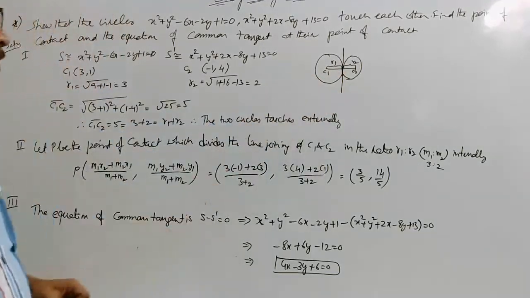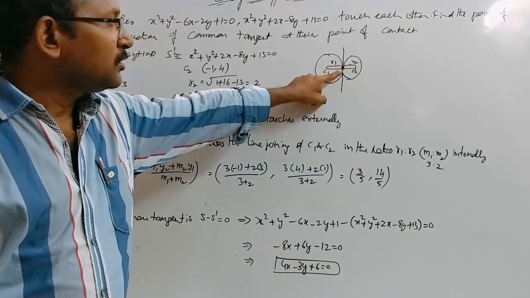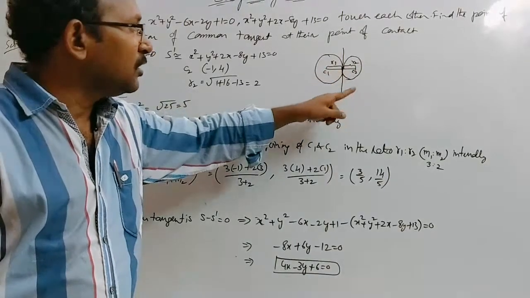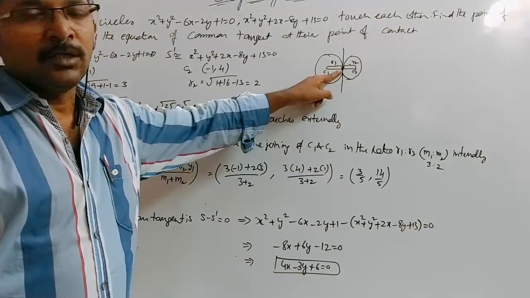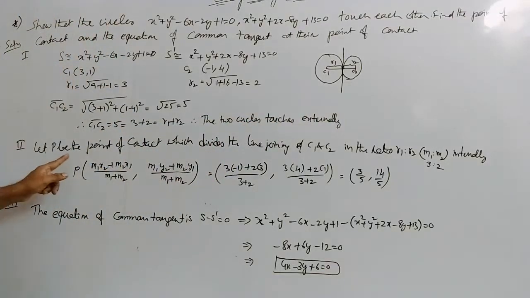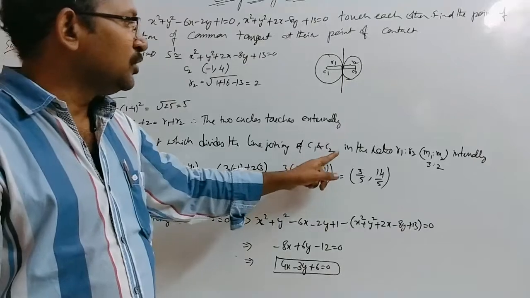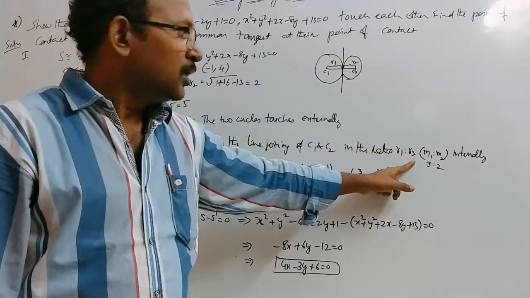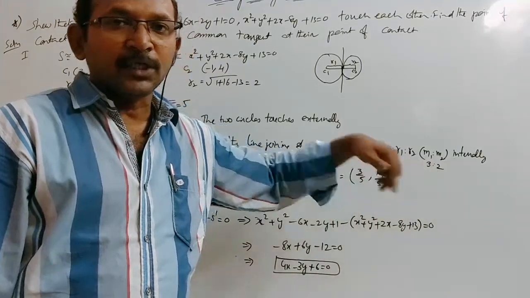Now let us find this point of contact. Since the two circles are touching externally, the point of contact is in between the two centers. That is, let P be the point of contact which divides the line joining C1 and C2 in the ratio R1 is to R2 internally. In the previous problem, the point of contact was externally.